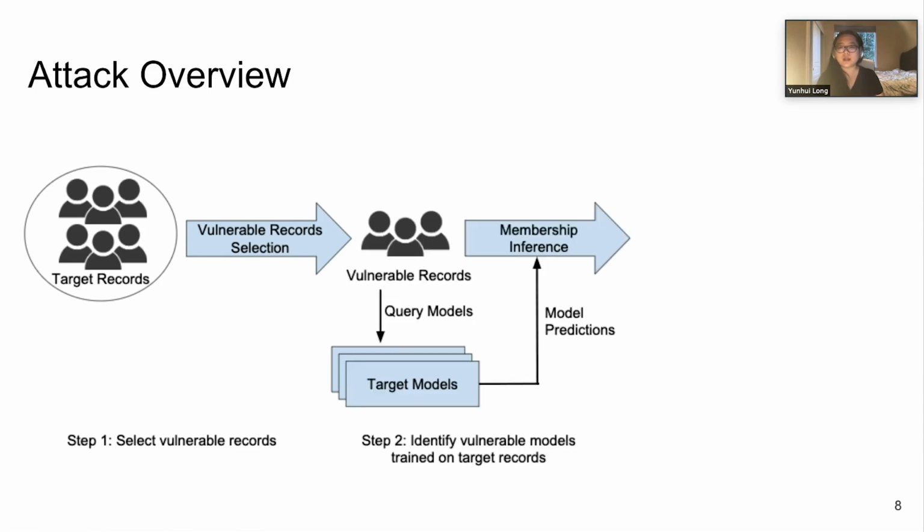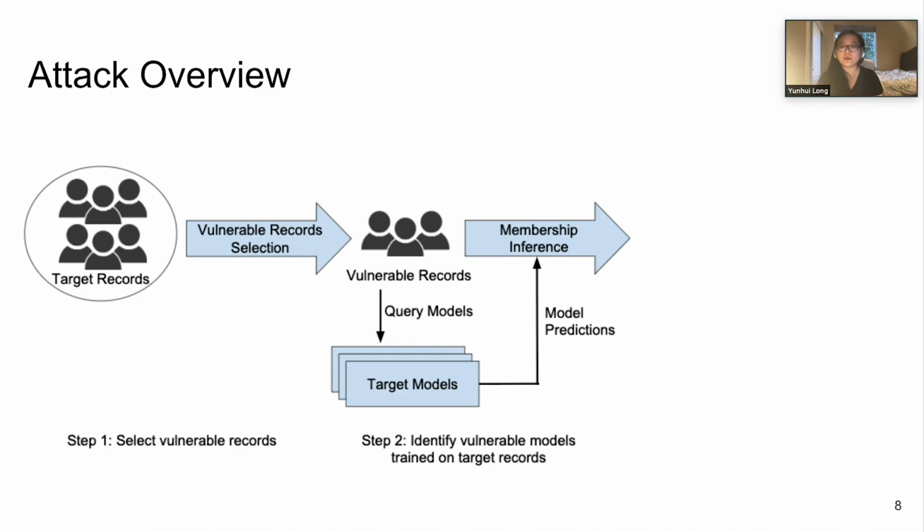In the second step, the adversary generates queries related to the vulnerable records and queries the target models. This could be a direct attack where these queries are the target records themselves, because querying the records leaks the most information about their membership in the training dataset.